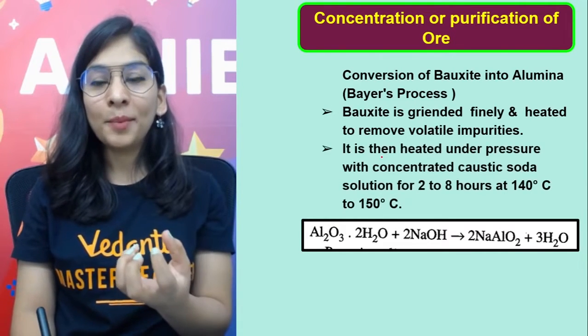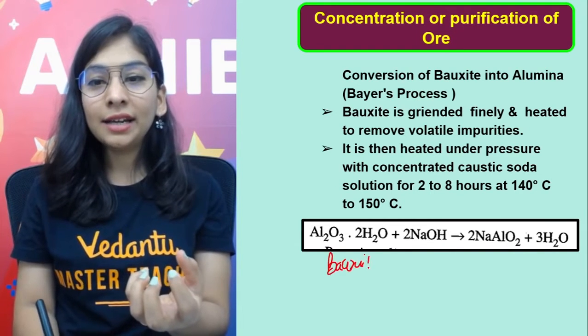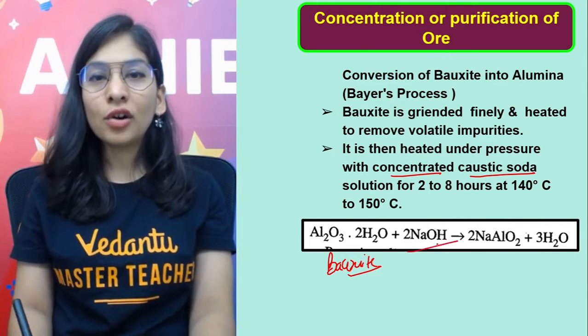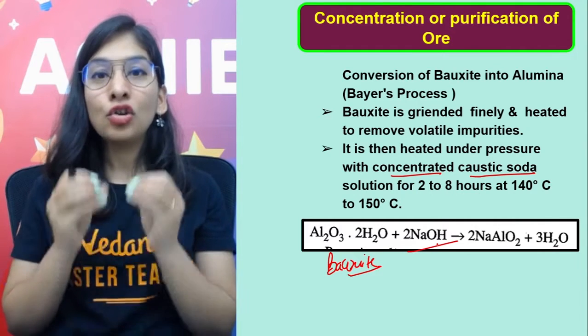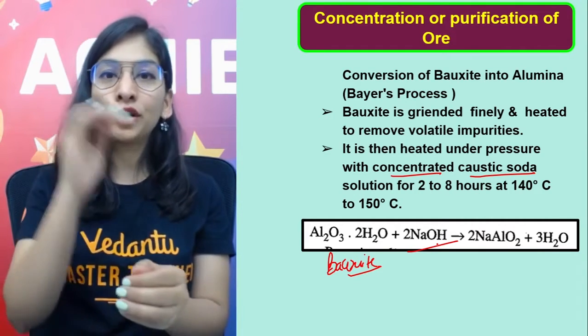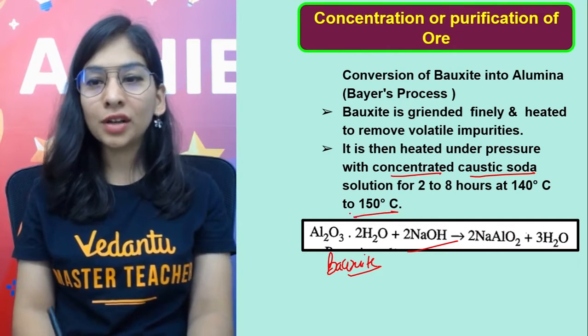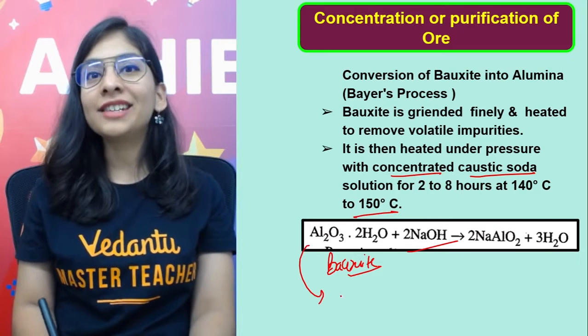We'll take that part and we'll heat it. We'll take that bauxite and heat it by putting it into concentrated caustic soda. Caustic soda is sodium hydroxide. I'm having concentrated sodium hydroxide. I'm going to put it and heat it for 2 to 8 hours at 140 to 150 degrees Celsius. The reason is, what kind of ore is this?